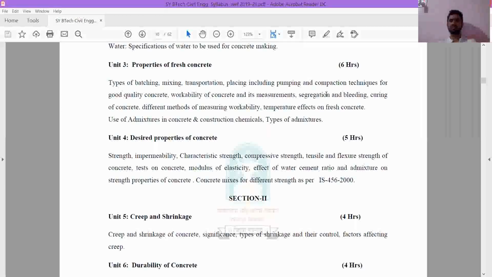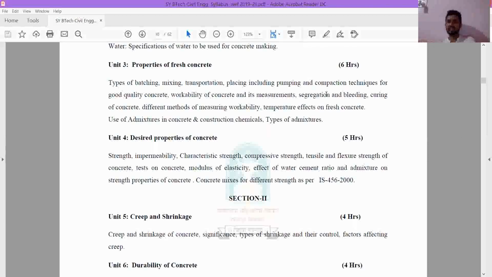Okay, so these we will study. Batching is nothing but the quantities of ingredients we have to take. Mixing is how we will mix these ingredients. Transporting is when, after mixing, the concrete is ready and is taken from the place of mixing to the final place of pouring. Here we are transporting the concrete from one place to another.